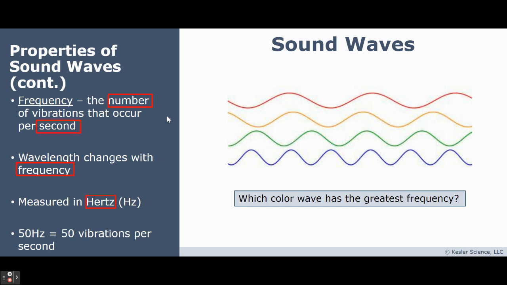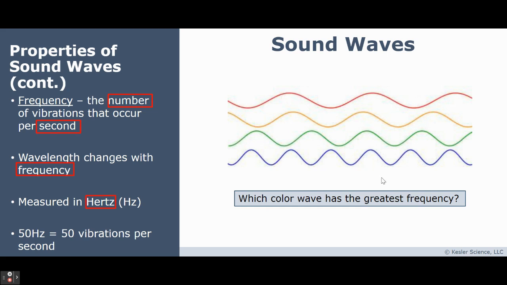So frequency. Frequency is the number of vibrations that occur per second. So higher frequency means that more vibrations are happening. Wavelength changes with frequency. So these right here are lower frequency, and this is a higher frequency. All right, so which color has the greatest frequency? The blue one does, higher frequency.